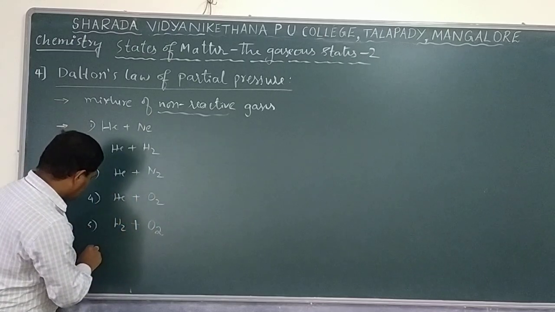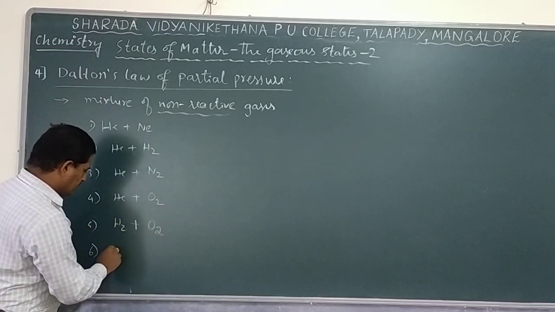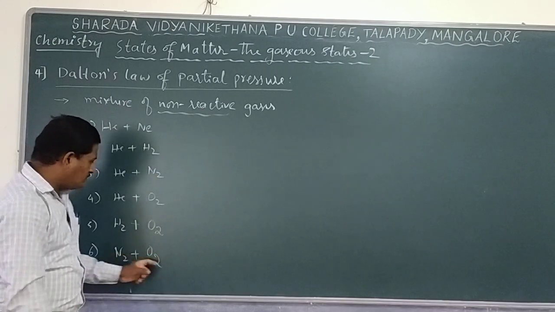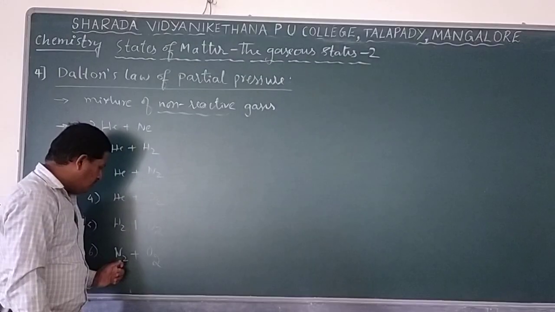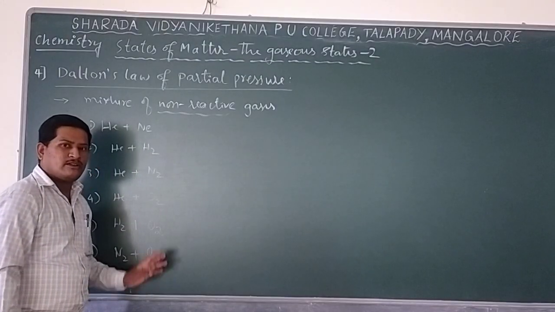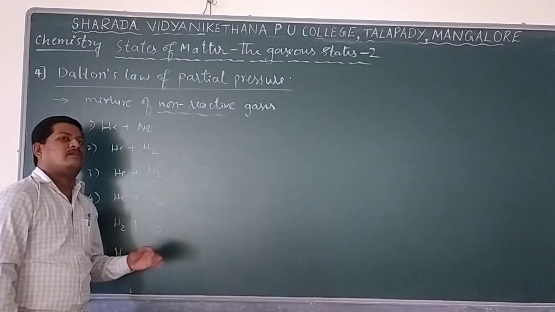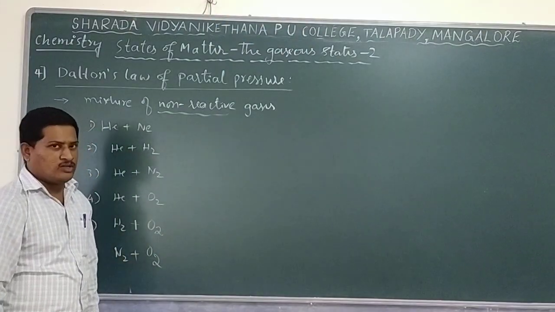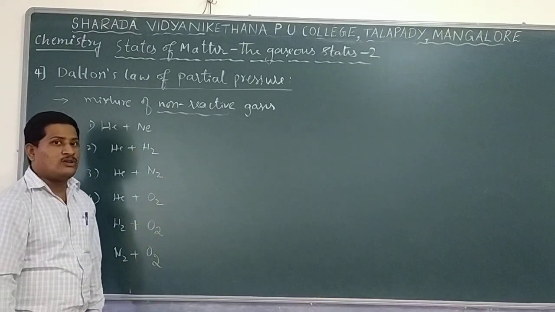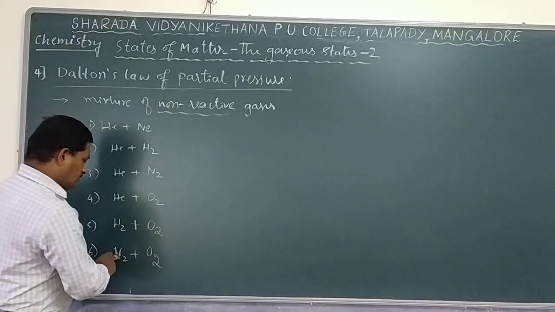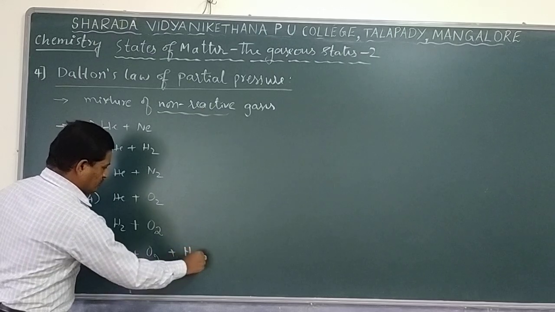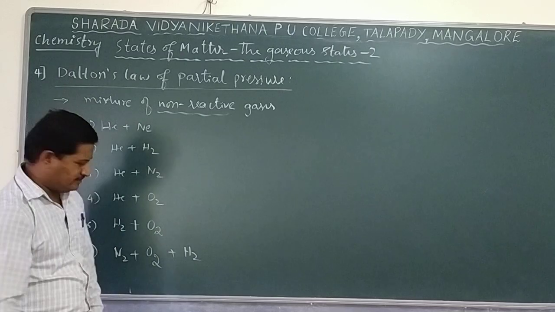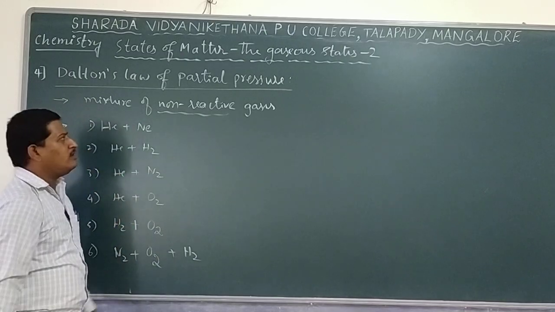Another example, the sixth example, is a nitrogen and oxygen mixture. Even though at room temperature they will not undergo reaction, at high temperature, around 500 Kelvin, nitrogen and oxygen react and produce nitrogen monoxide. But at room temperature they do not undergo any chemical reaction. Not only nitrogen and oxygen, we can add hydrogen also. A gaseous mixture can contain two gases or more than two gases. So these are a few examples of non-reactive gases.